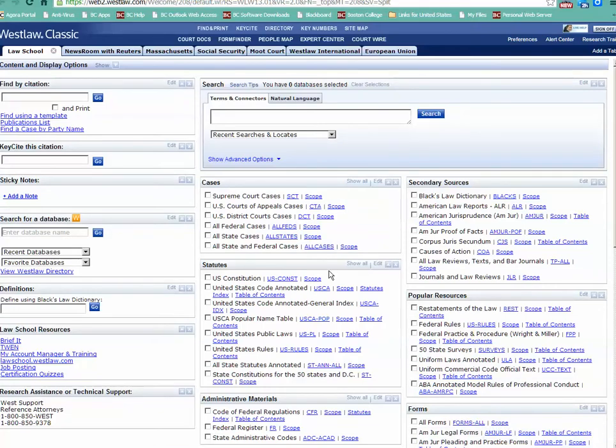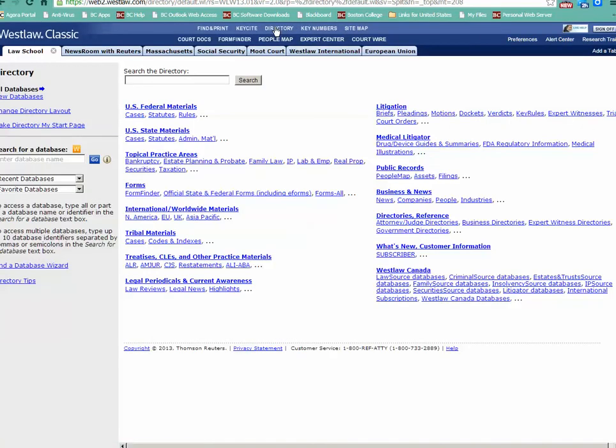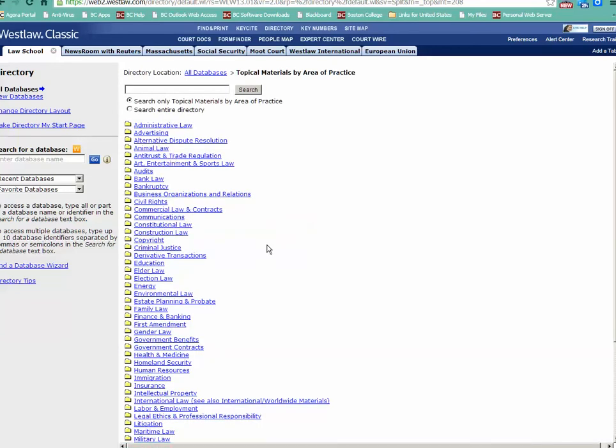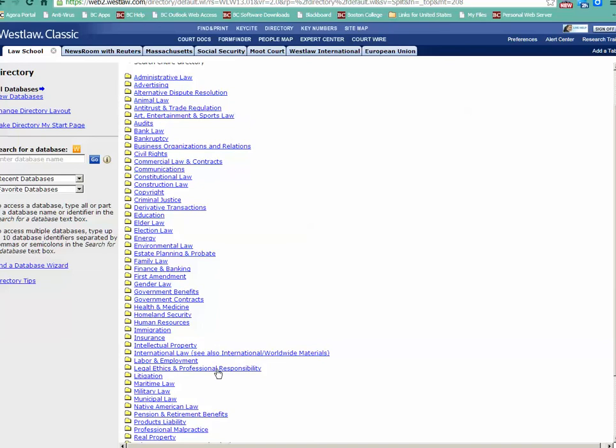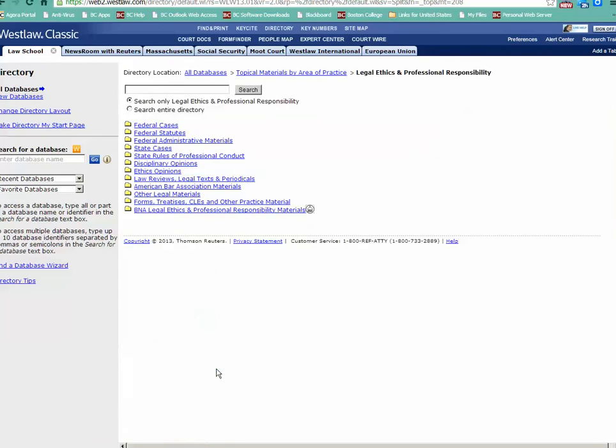Okay, so this is the default page on Westlaw Classic, and I'm going to go through the directory and look at topical practice areas. I want to find legal ethics and professional responsibility. We were talking about the ABA model rules, and they would be under the American Bar Association materials. But also, if you look here, you can see there are a lot of other databases that could be useful that would satisfy the research steps that we were talking about earlier.